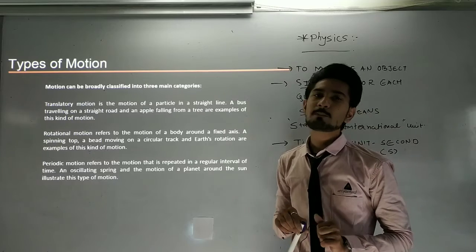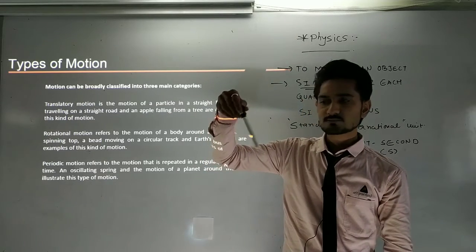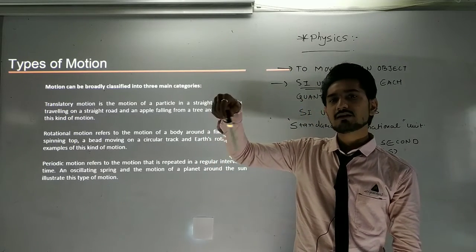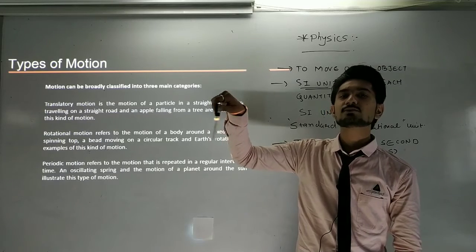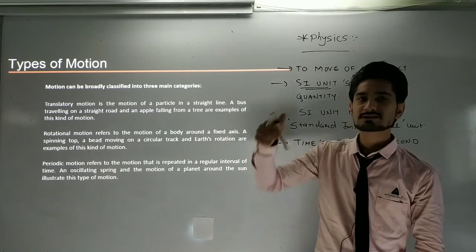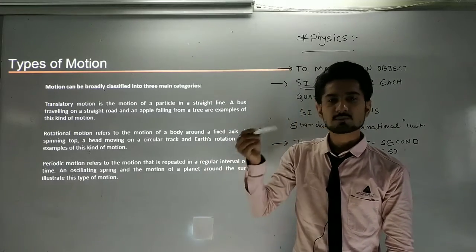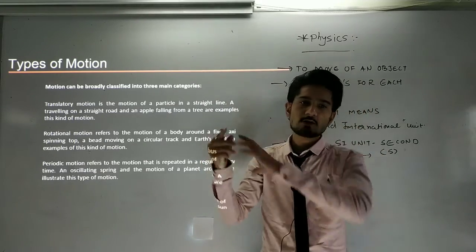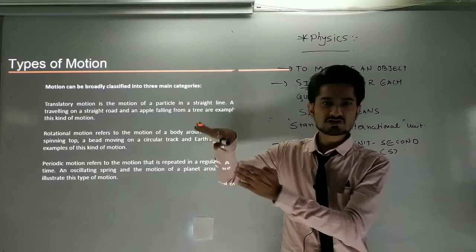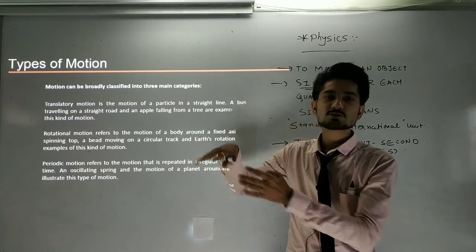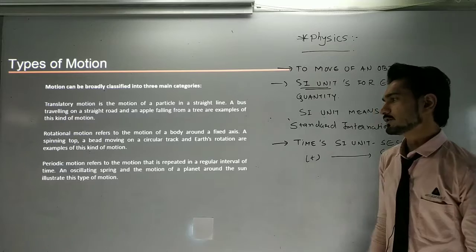If you have seen a pendulum moving like that, the pendulum is doing a periodic motion, because it continuously comes back to that position in a particular time.